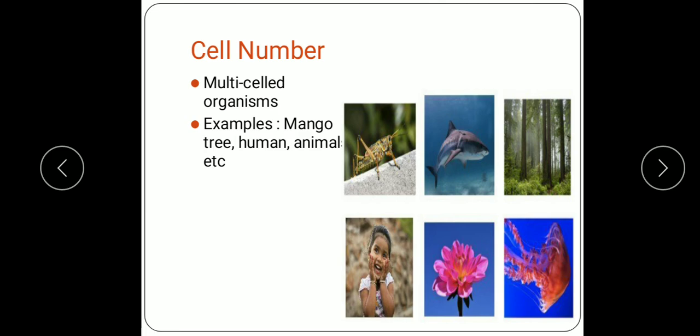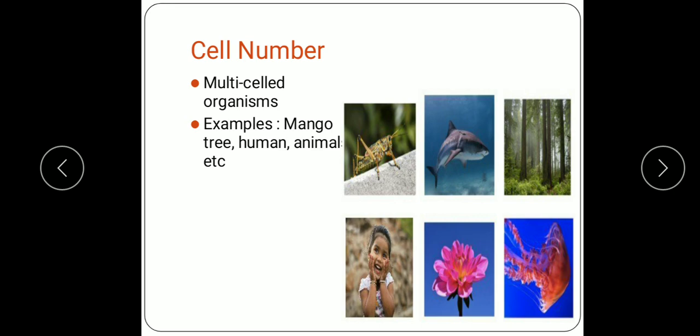He was the first who observed the cell, and we have discussed the discovery of the microscope also, the first microscope constructed by Anton van Leeuwenhoek. It was a simple microscope. Next, the compound microscope was developed by Robert Hooke, and further we have studied light microscope and electron microscope.